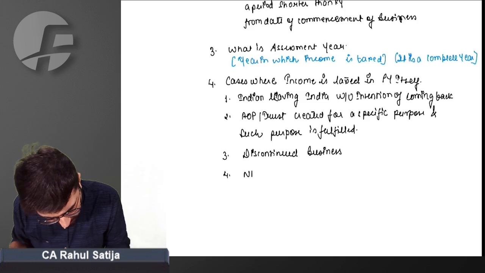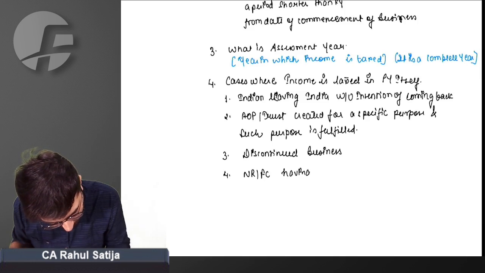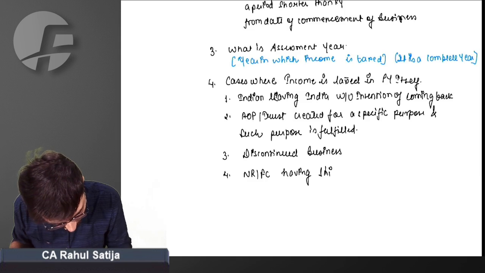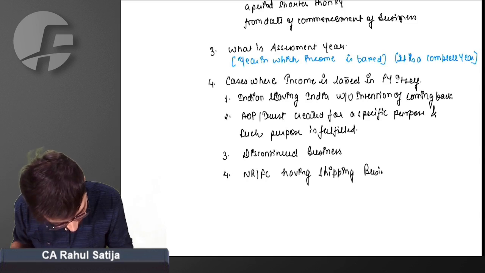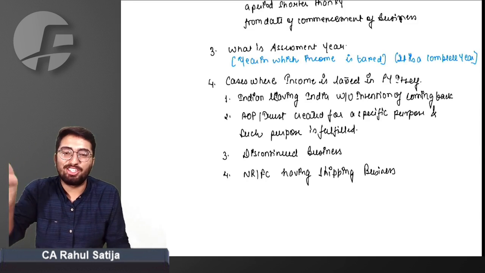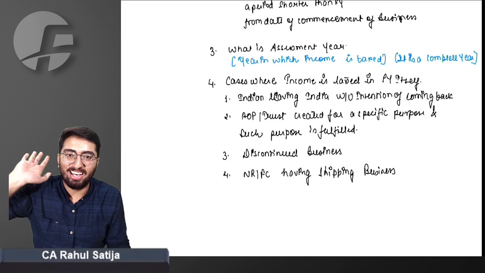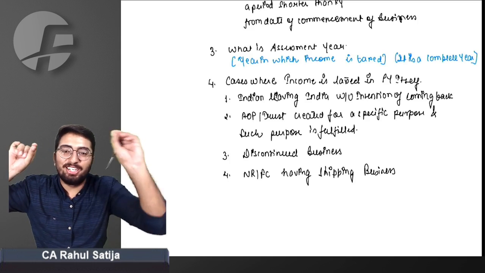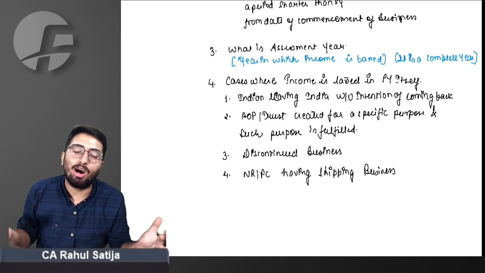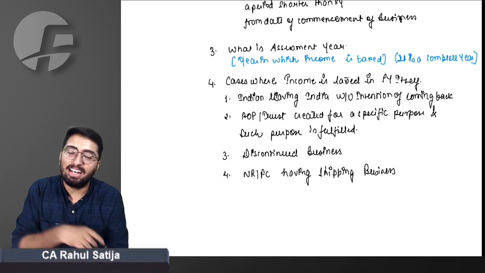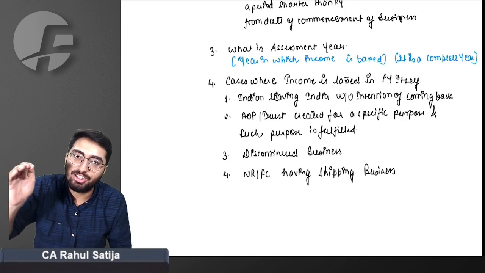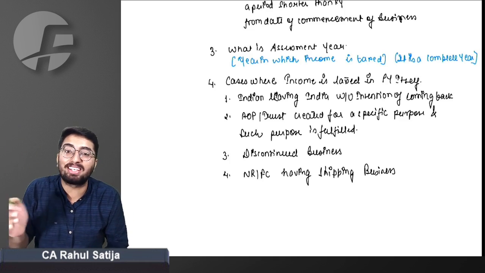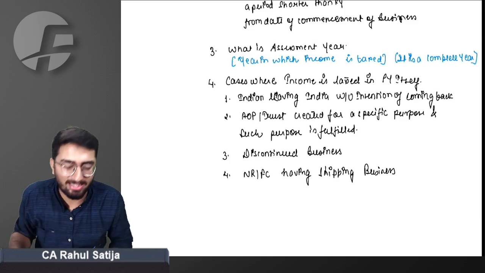Fourth, non-resident foreign company having shipping business. Just tell me, if a ship comes to India, it earns something from India. Now, if the government waits for the next year to come and tax such a ship, how will it receive tax? That one ship, once gone, will never come to India, will never pay taxes. So as soon as the ship leaves India, it has to pay the required tax. So the government is taxing in the previous year itself.